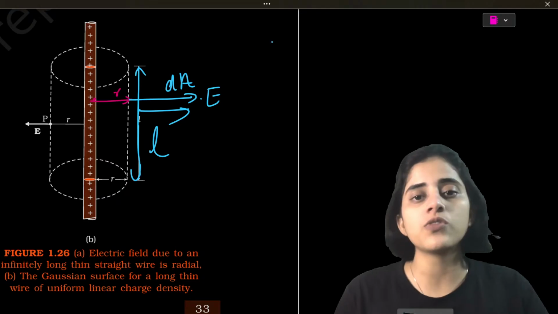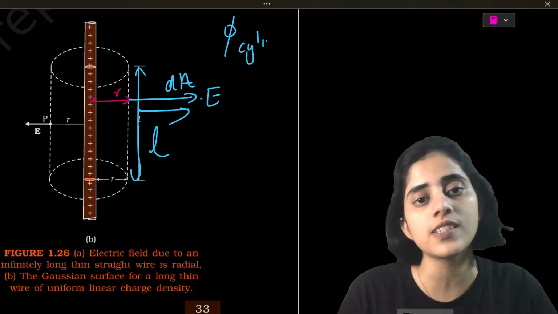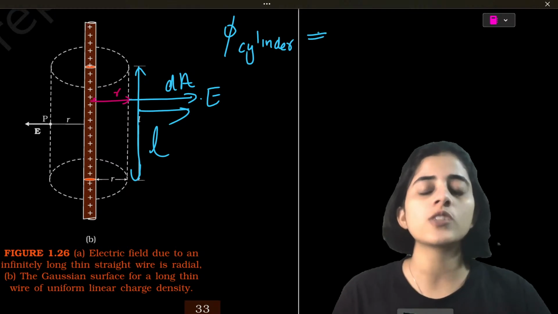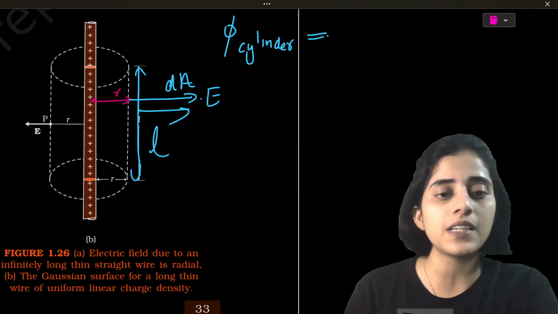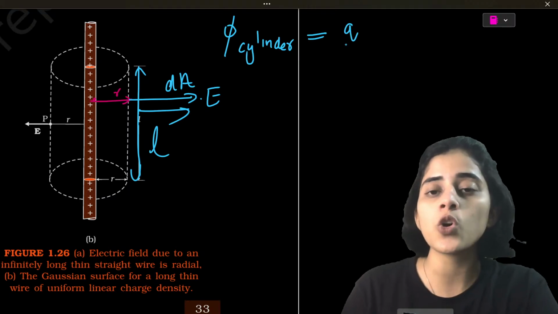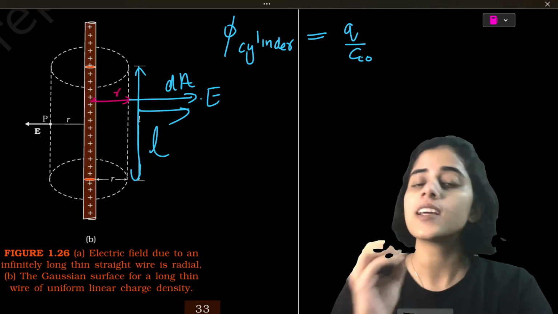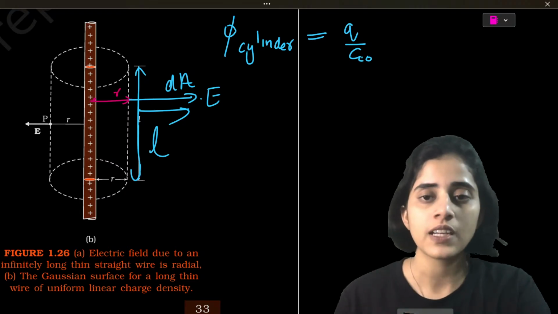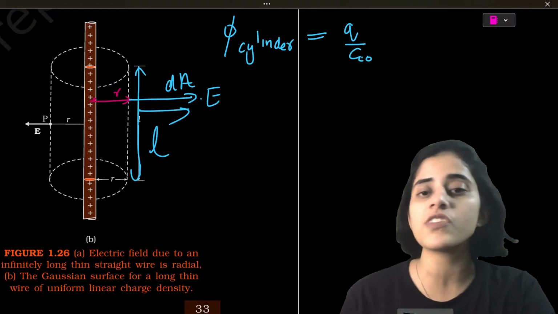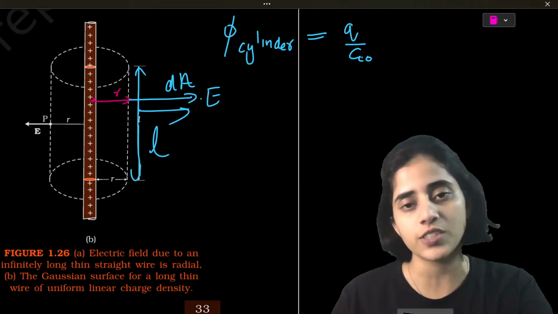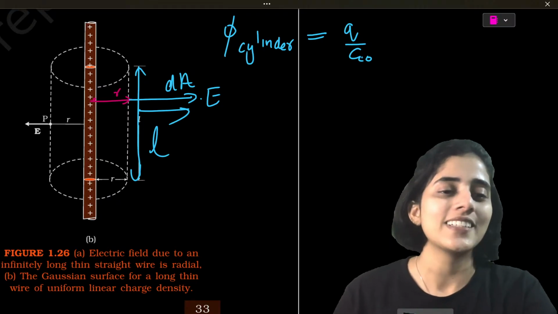Now, what we will do, first thing, we'll find out the total flux of the cylinder. So the total flux of the cylinder is going to be equal to Q by epsilon naught. Without doing anything, how did I get that? The very famous Gauss law. What does Gauss law say? The total flux enclosed in a Gaussian surface is always Q by epsilon naught. Okay.